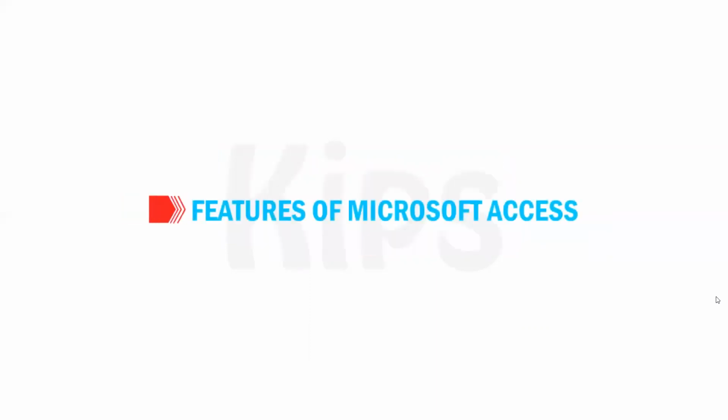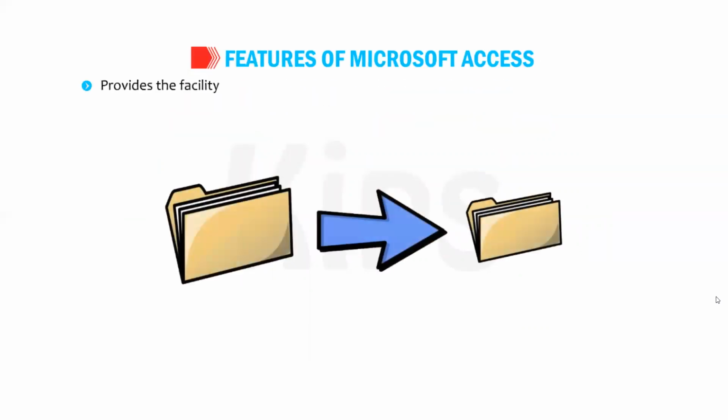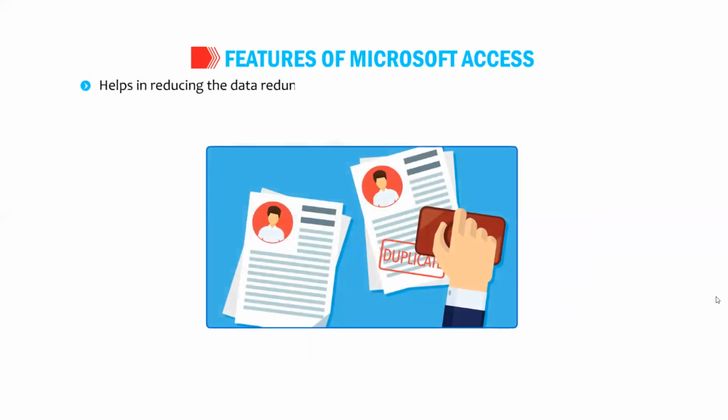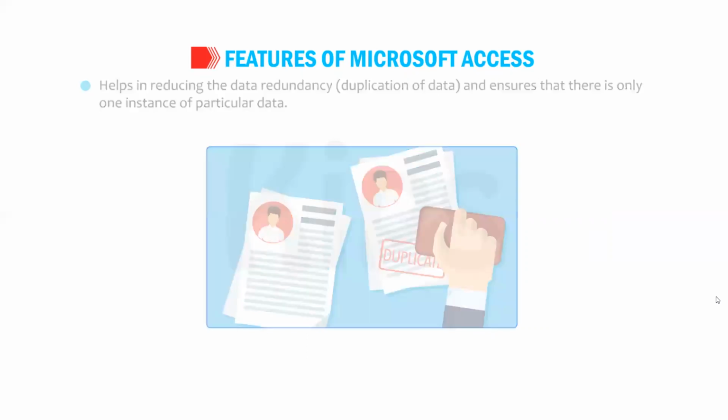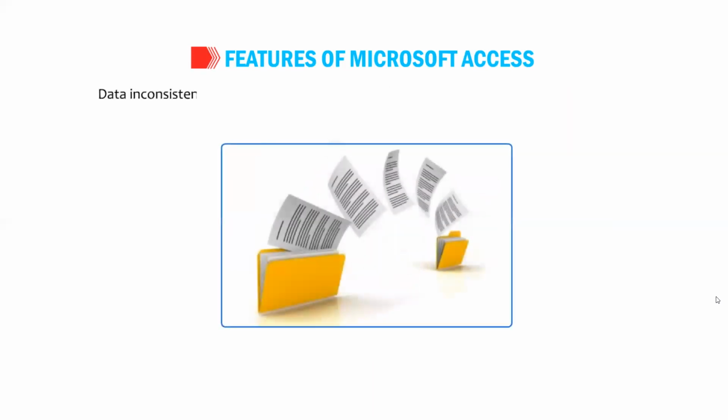Students, let us find out the features of Microsoft Access. Provides the facility to break large information into small parts so that it is easy to access the information. Helps in reducing the data redundancy, duplication of data, and ensures that there is only one instance of particular data. Controls the data inconsistency and properly maintains database. Data inconsistency can be defined as the multiple mismatching copies of the same data.